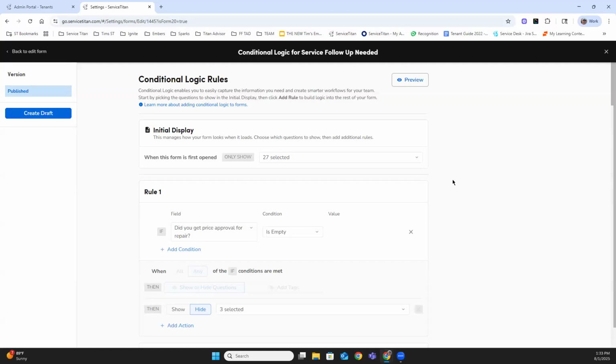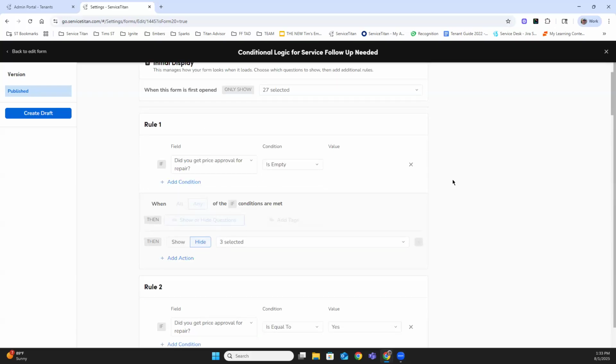Now, I'm not going to spend time on this today, there have been several videos that have already gone through this process, but I do want to highlight some things, and then we'll focus on some pro tips. One thing that we know in this one, because we already have the conditional logic, we can see that these rules are set up. And the way they're set up in the rule is we have the field. This is that question. Okay, this is where we're going to create the condition and the value.